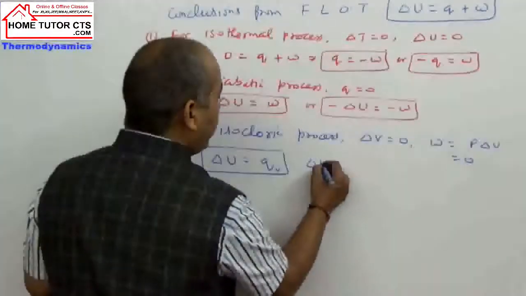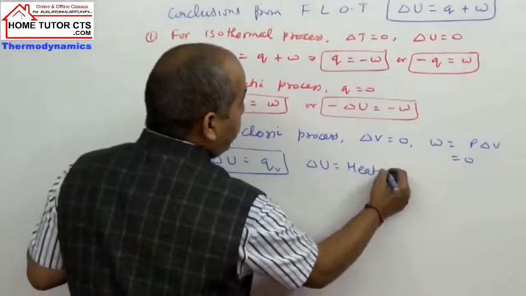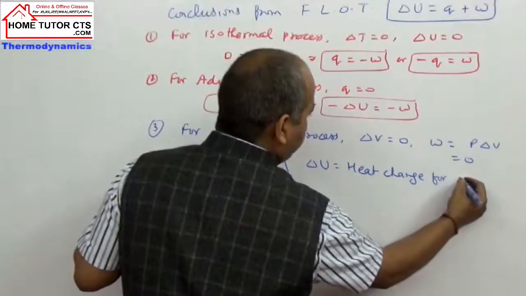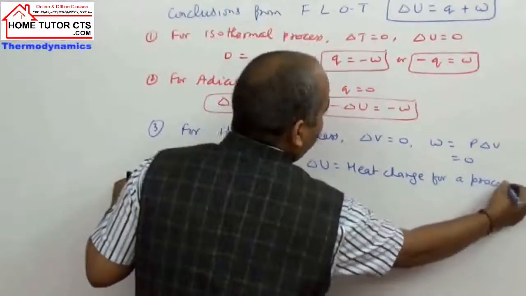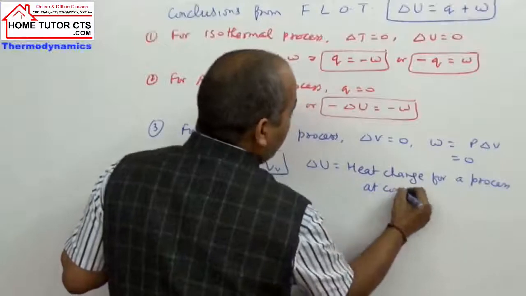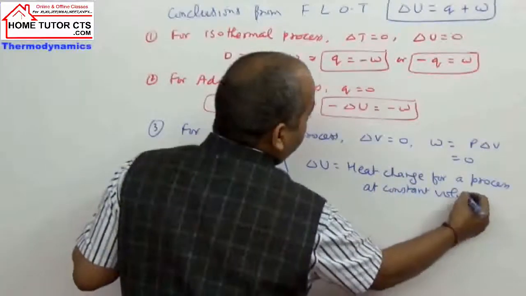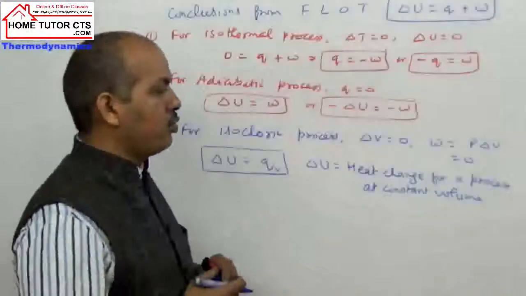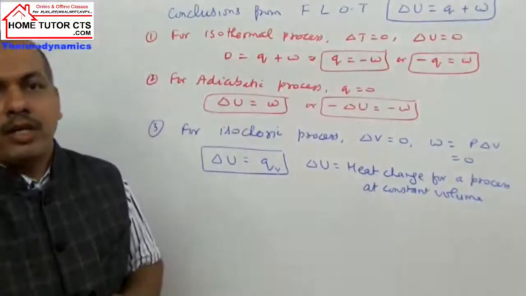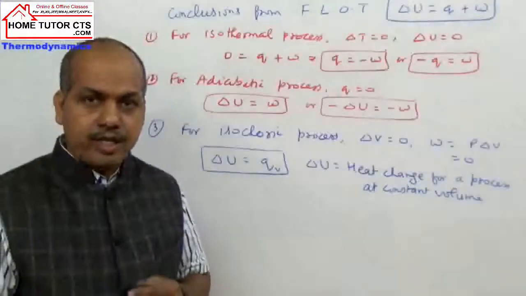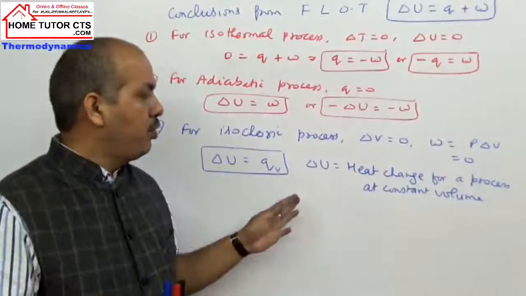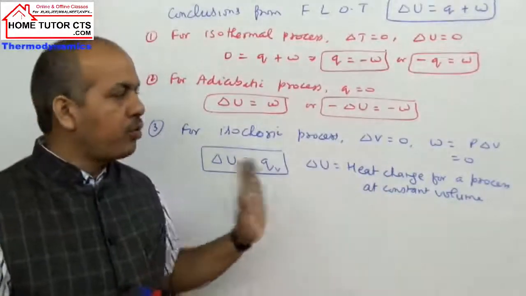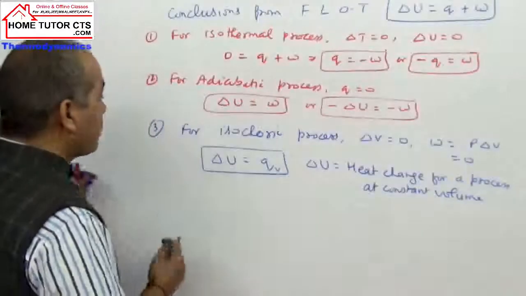So in question, this term delta U is called the heat change for a process or reaction at constant volume. When the volume is constant, we can write this Q as QV, and this is delta U. So when the question asks to calculate the heat change at constant volume for a process, what do we require? We require delta U. We have to find delta U in such questions.